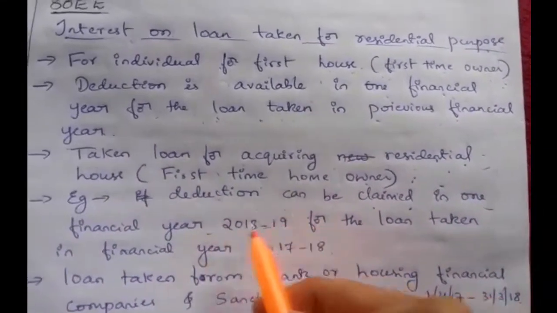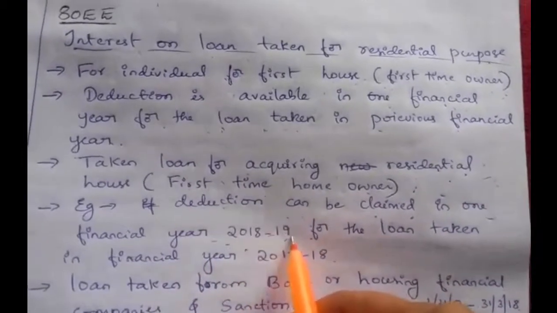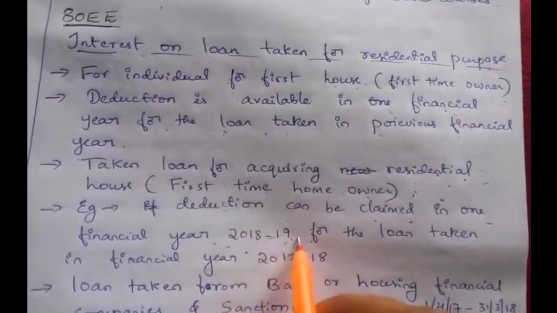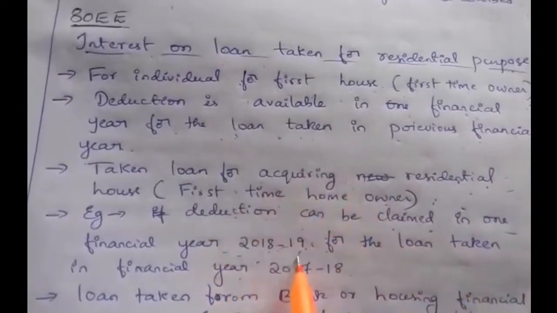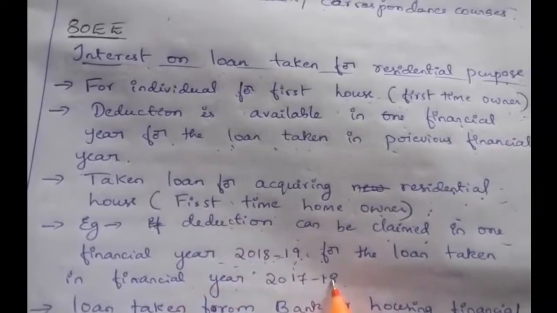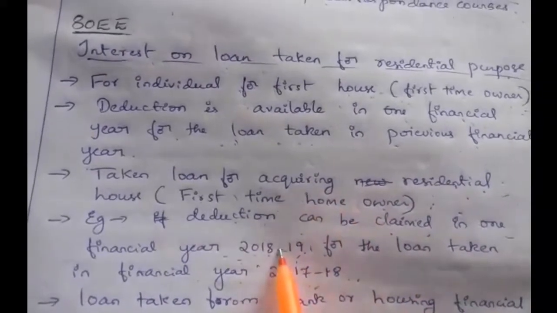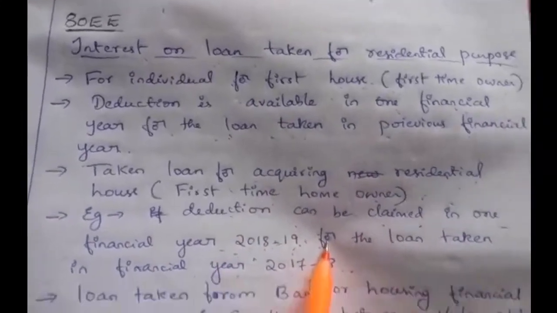For example, if you are taking the financial year as 2018-19, the deduction can be claimed in this year for the loan taken in the previous year. For the previous year, if he took a loan for a residential purpose in 2017-18, then he can claim a deduction in the next year, 2018-19.